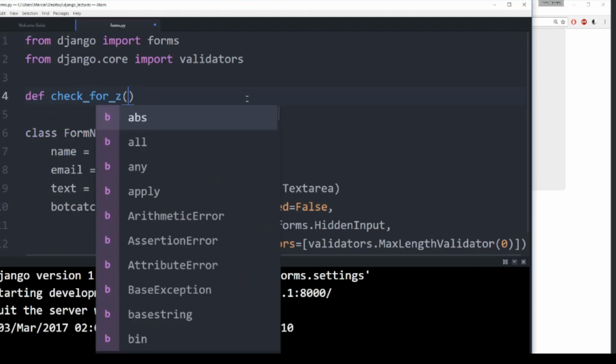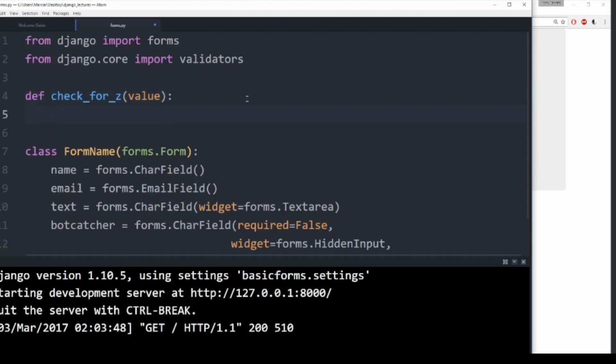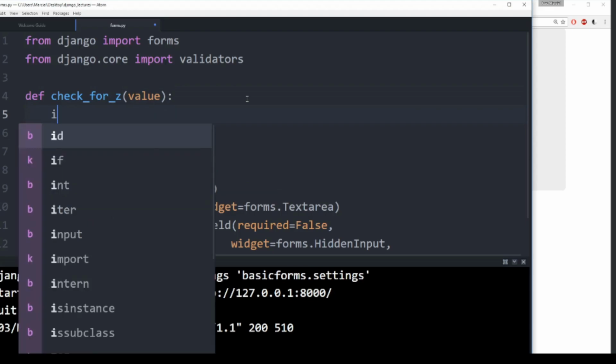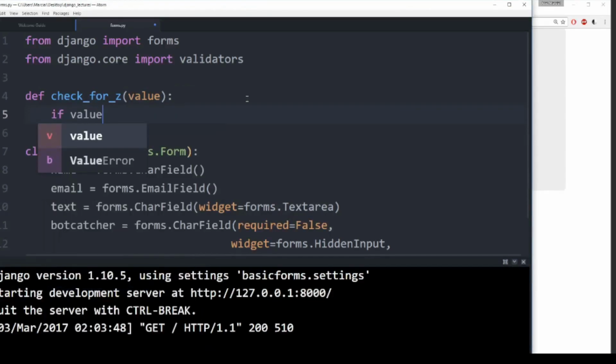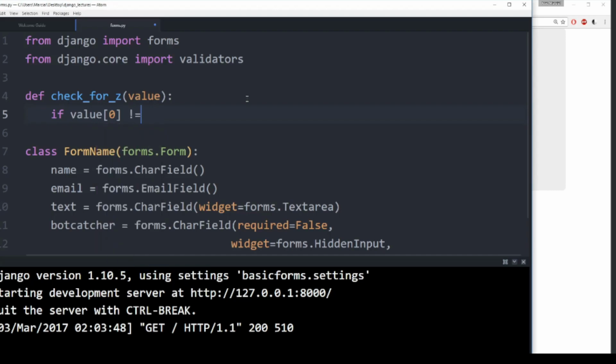And the thing here to make sure is that it takes in value, and this is kind of the keyword. It is going to help Django realize that this is going to act as a validator. And we will say, if value, whatever is written here for this field, in this case we are going to check for Z. So we will say if value at 0 is not equal to the character Z, and we can do further, like lower here, we'll raise an error.